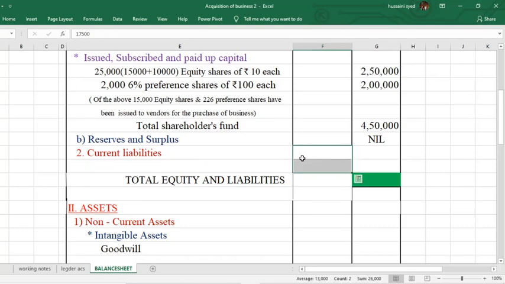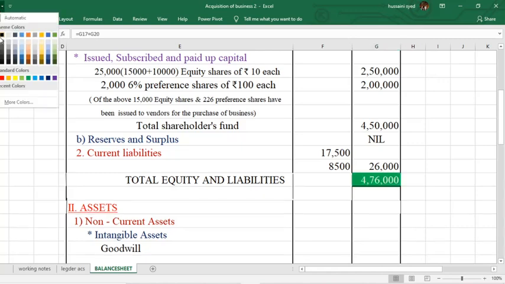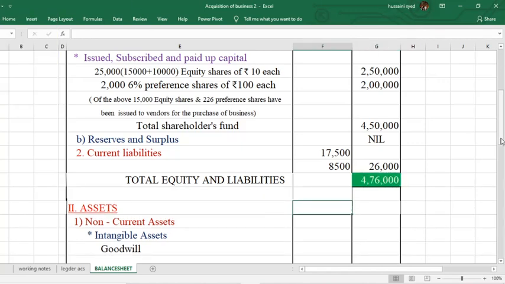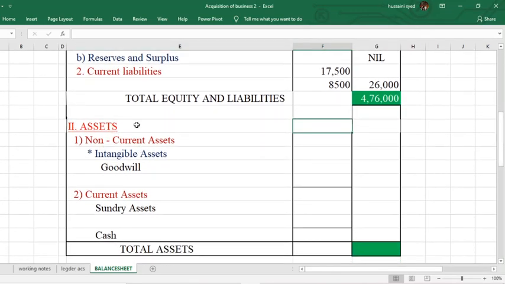Then current liabilities you have to take over of Ram as well as of Manohar. The total you will get 26,000. Then take the total of the liabilities side. Then write the assets. What are the assets we are having? Non-current assets as well as current assets.